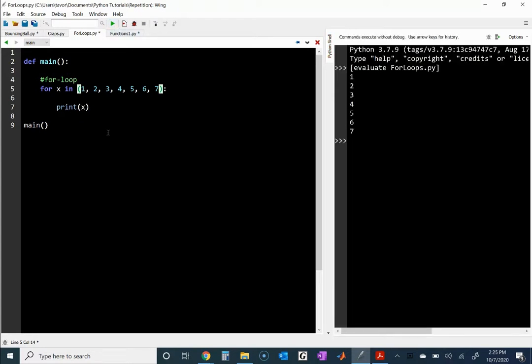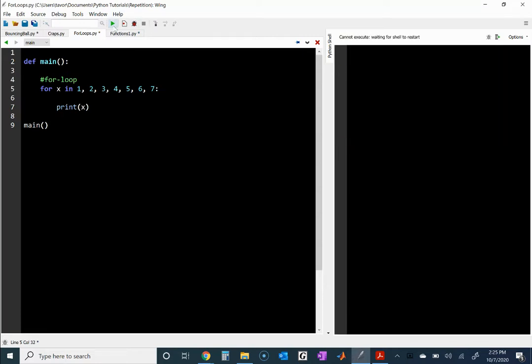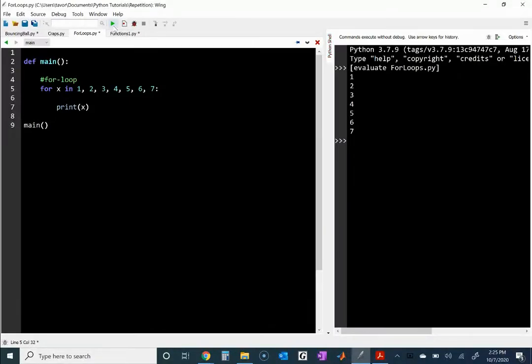As a matter of fact, we could actually get rid of the parentheses or the square brackets, and Python knows exactly what we're trying to do here. It still has no problem. So it still basically prints a total of 7 times. Notice that I only have one print command on line 7, but we printed 7 times. And that's because the for loop, once again, is looping and looping until it's done.